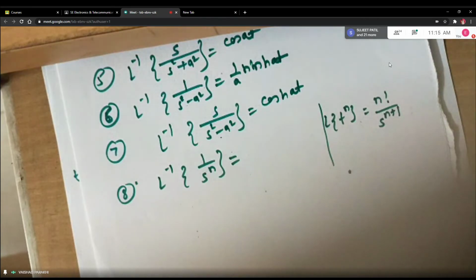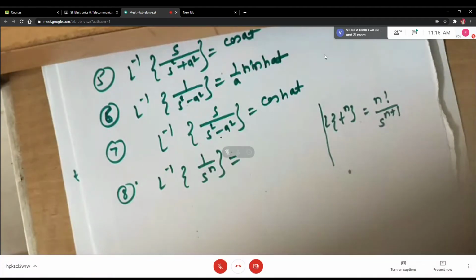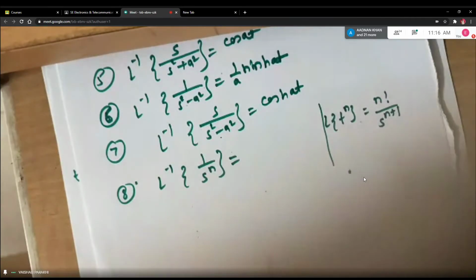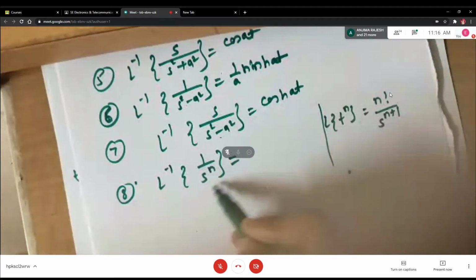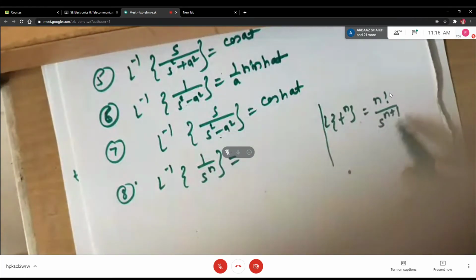So anybody, Ishan, can you tell what will be the formula? See students, here you want s raised to n, right? But you have s raised to n plus 1 in your basic formula.